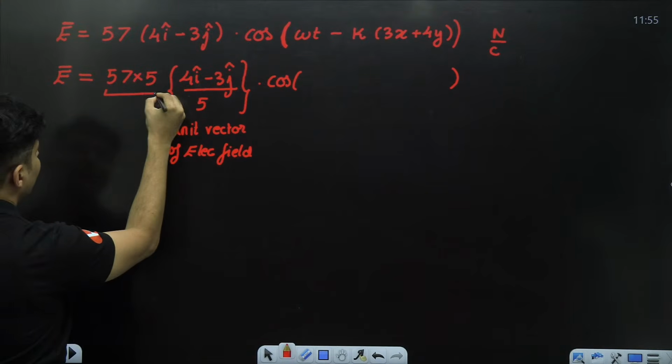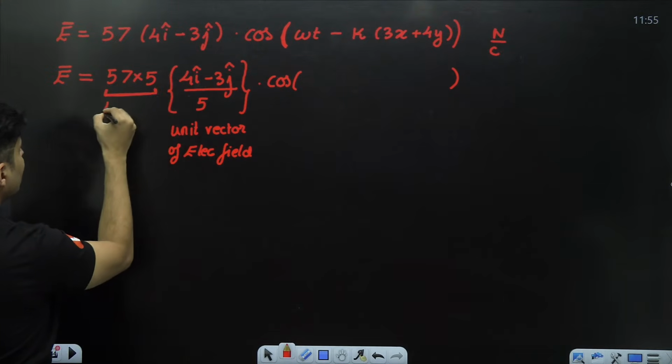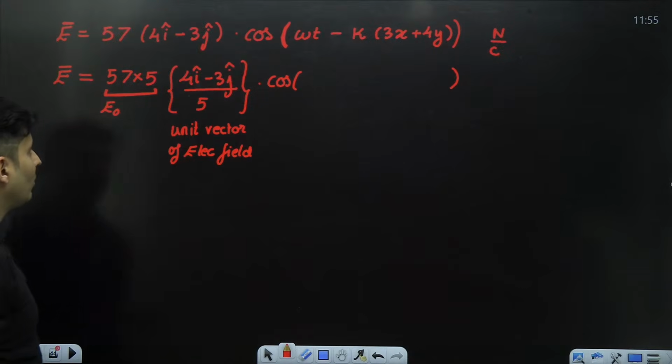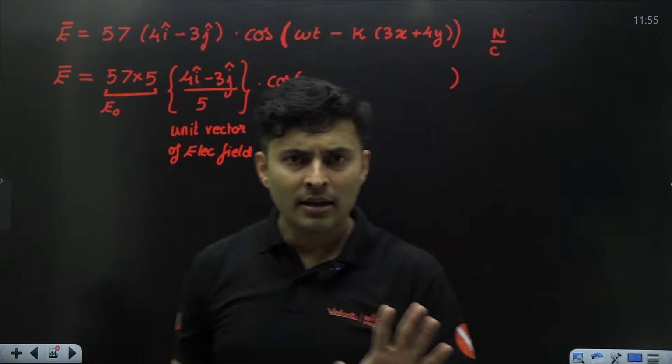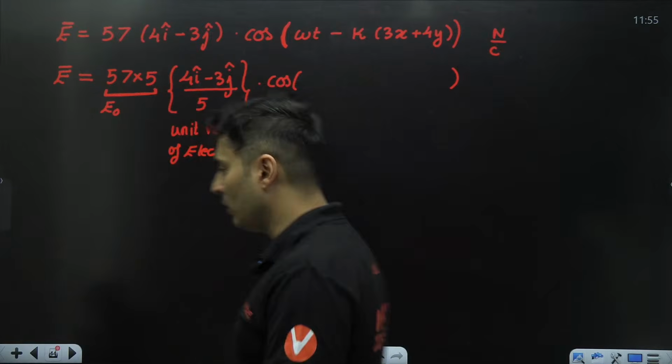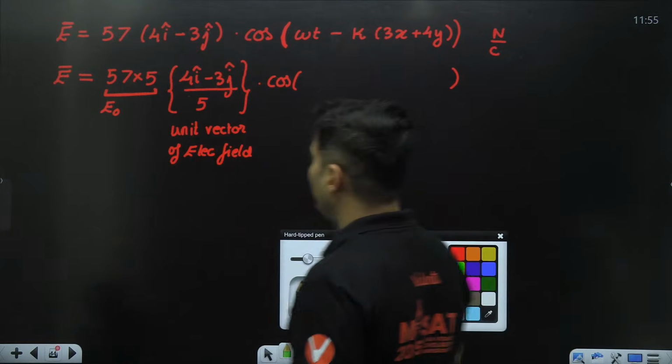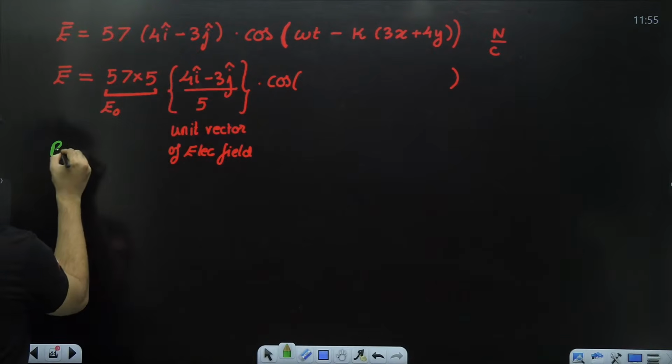This then becomes our E naught. You are asking me, right? What is E naught? This is basically E naught. Everyone fine till this point? From this, now we can find B naught. How much will be B naught?